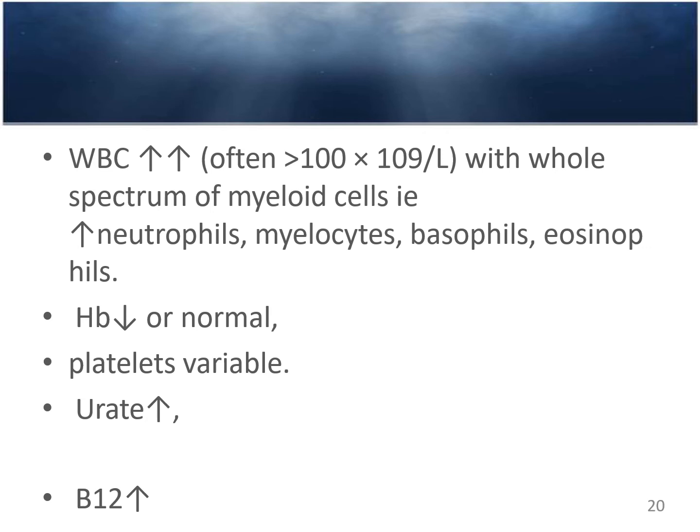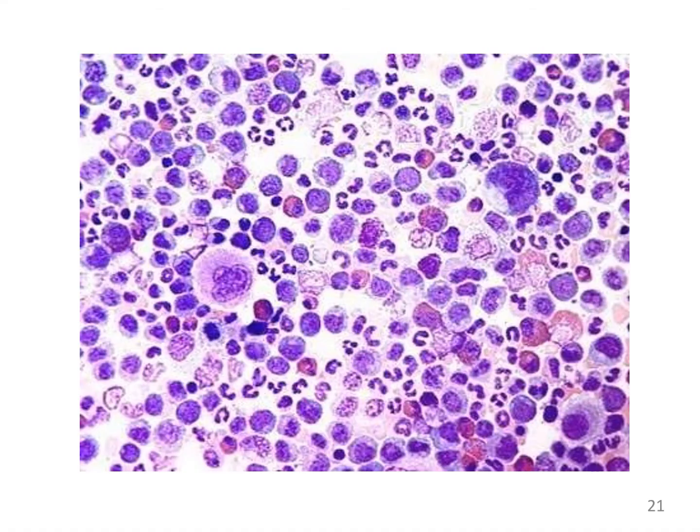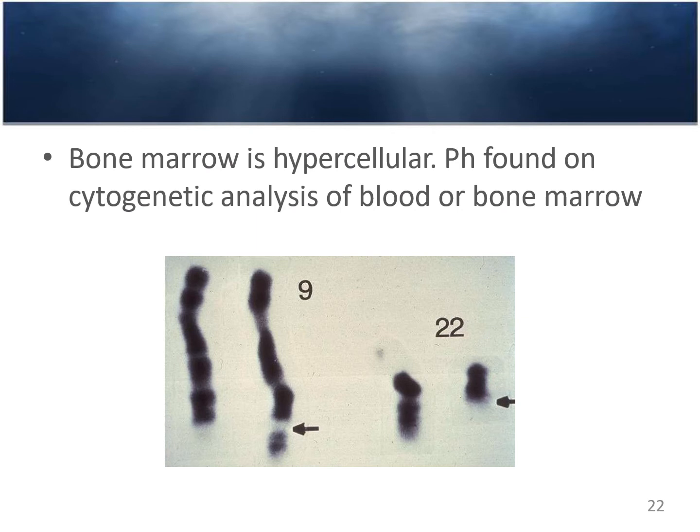If you check the uric acid level, it is usually high. Similarly, the B12 level is very high. So you can see the large number of myelocytes and metamyelocytes in the peripheral film of the patient, with blast cells seen in the chronic phase. The bone marrow is usually hypercellular, and bone marrow cells may show the Philadelphia chromosome on cytogenetic analysis of the blood or bone marrow cells.